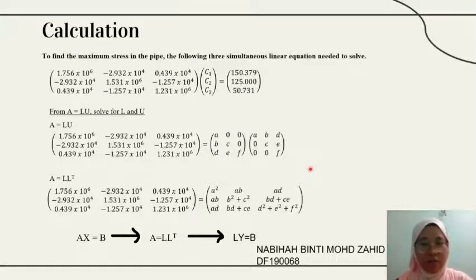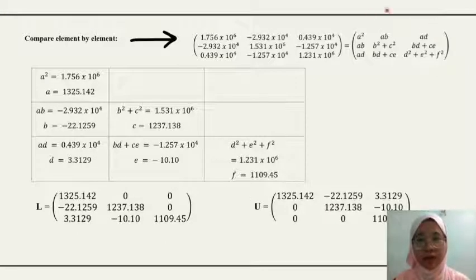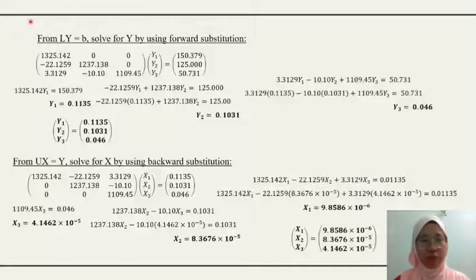For the second step, from Ax equal to B, we already know that A equal to L times L transpose, so it can be Ly equal to B. Then we can solve for Y. To find the unknown variable, we compare with matrix A, and then we can arrange matrix L and matrix U. For equation Ly equal to B, we solve by using forward substitution to find the values y1, y2 and y3.